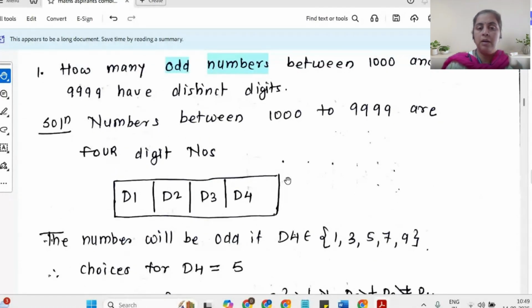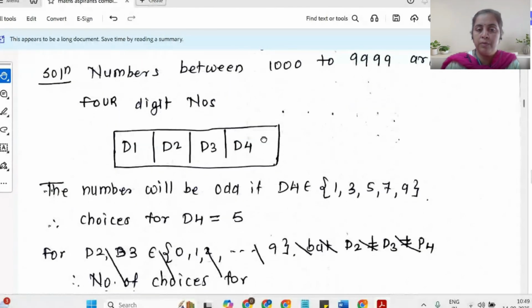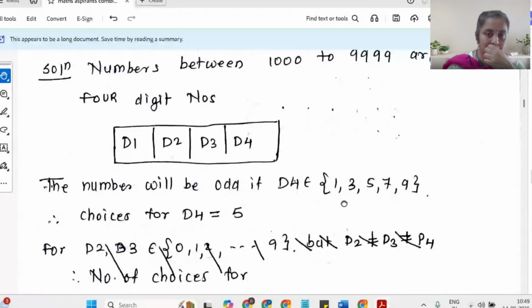For D1 to D4, I can fill these places using the digits from 0 to 9. Since I need an odd number, D4 has to be an odd digit. The number will be odd if D4 belongs to 1, 3, 5, 7, and 9. So for D4, I have 5 choices.